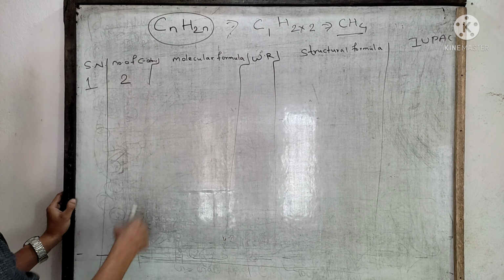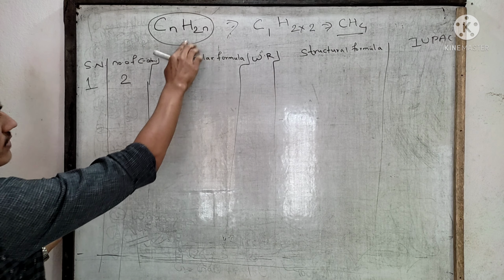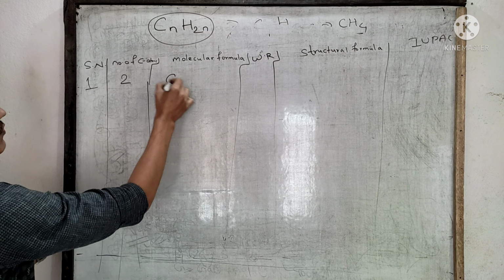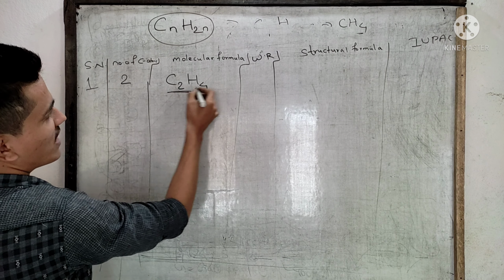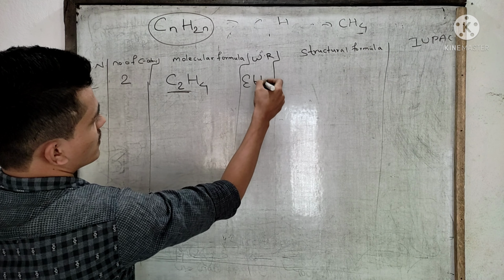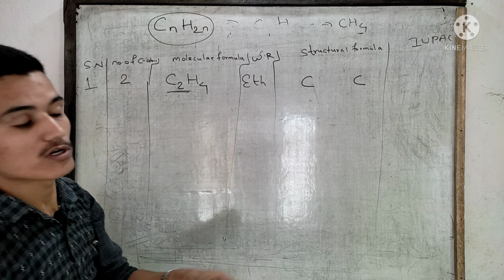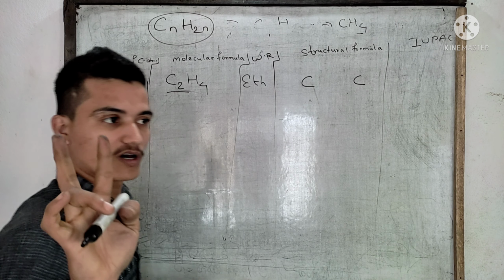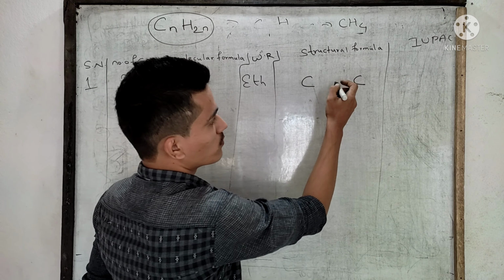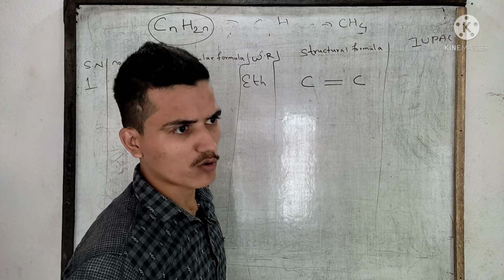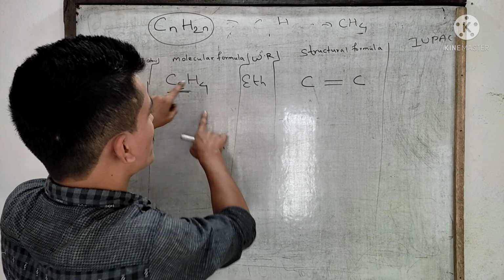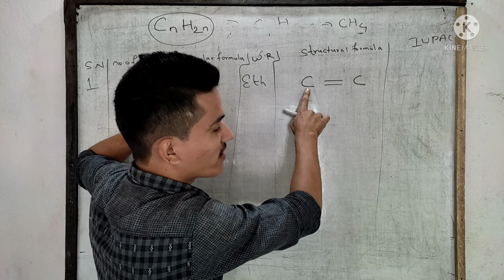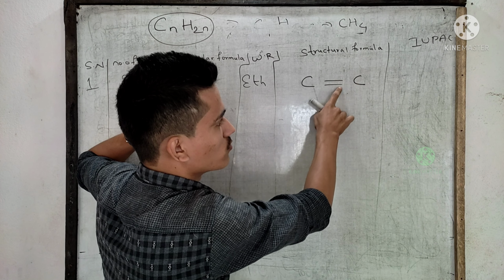If the number of carbon atoms is 2, then what will be the molecular formula? C2H4. What root will it be? There are 2 carbon atoms, so Eth. Structural formula: how many carbon atoms are there? 2. This is alkene, so there must be a double covalent bond between these carbon atoms. Okay. How many hydrogen atoms are there? 4.